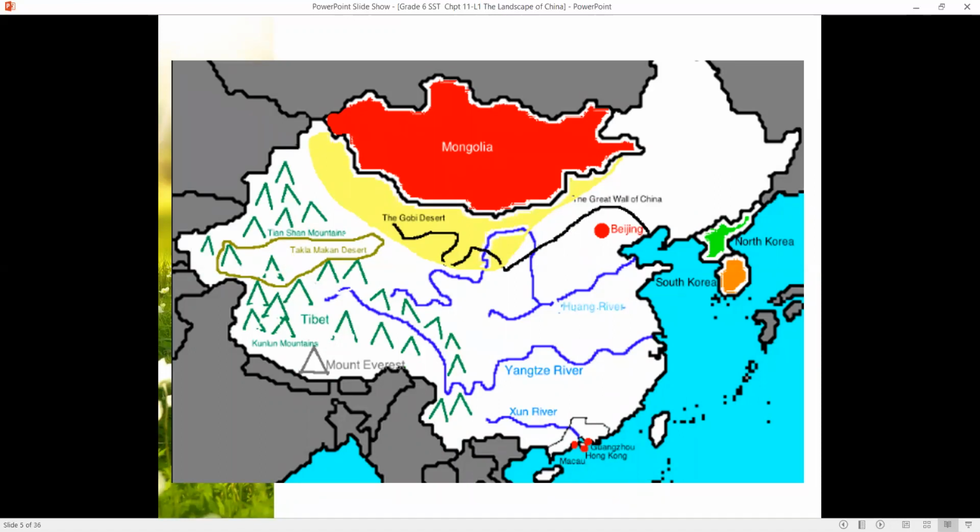The Gobi Desert in the north, the Taklamakan Desert towards the northwest, then the mountains, then you have the Tibetan Plateau, and Mount Everest, which also comes within China. These mountain ranges are common to India, Nepal and China.